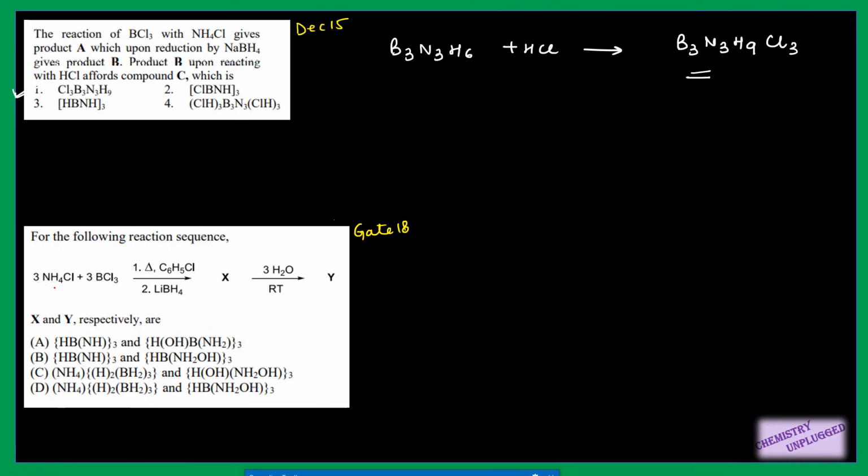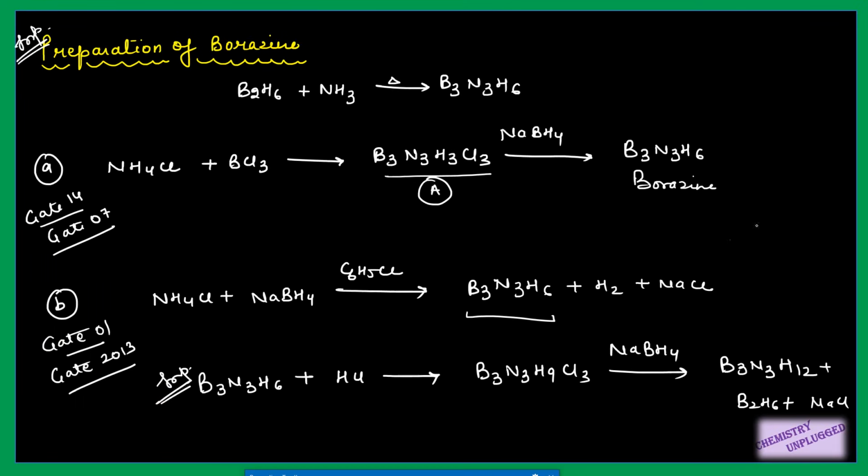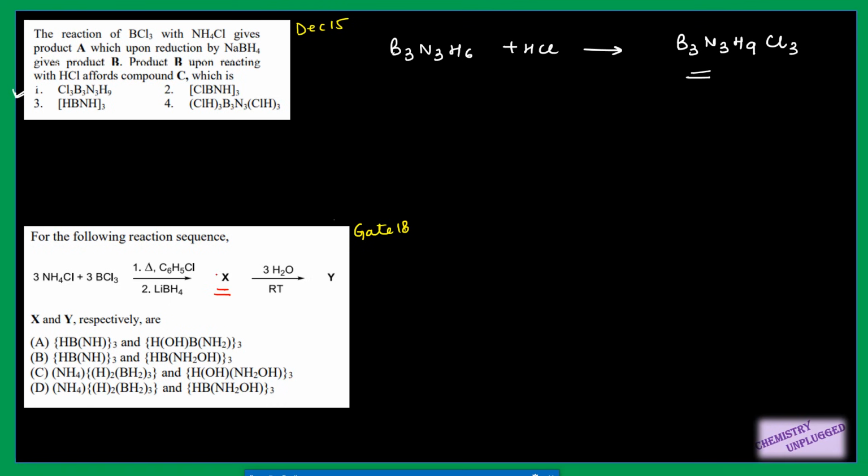First they have treated ammonium chloride with BCl3 in the presence of chlorobenzene as a solvent, and then they are using LiBH4, right? So this will give me X, according to this step. Instead of NaBH4 they have used LiBH4, so it will give me borazine, B3N3H6.